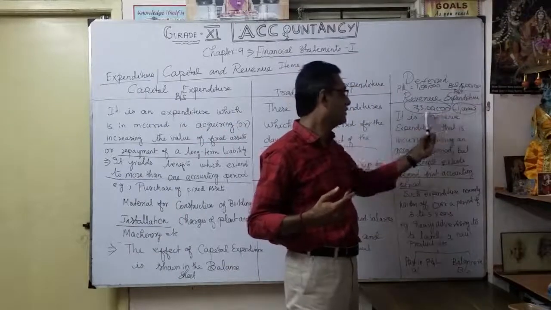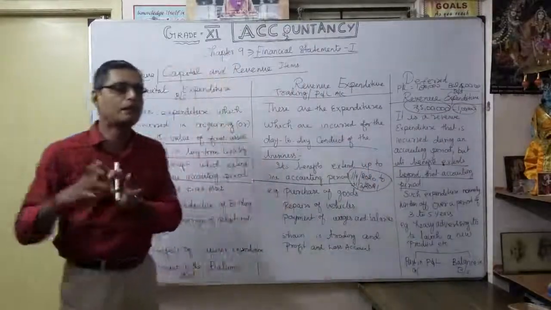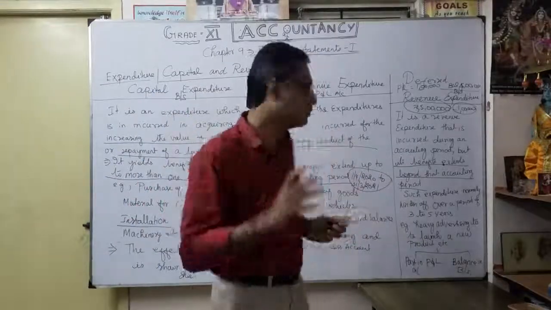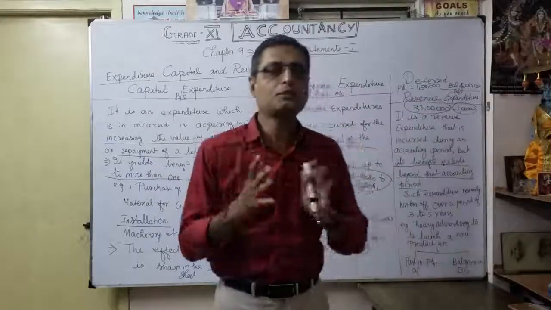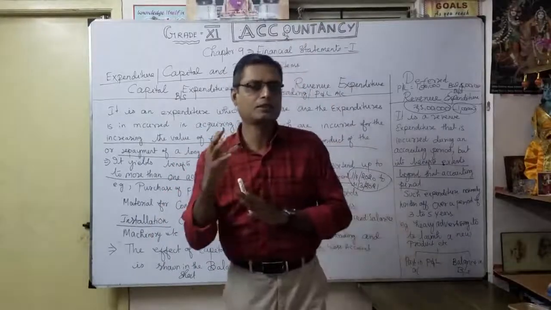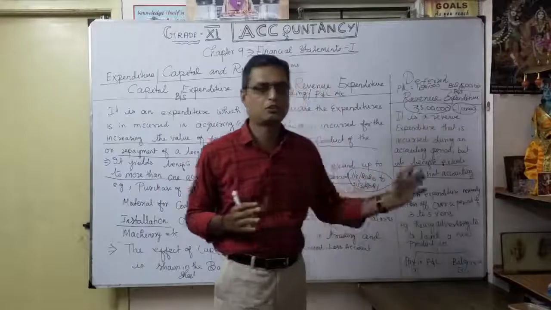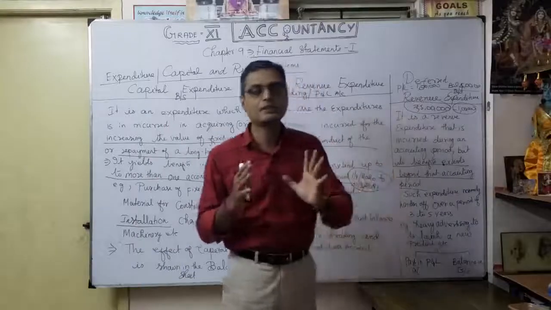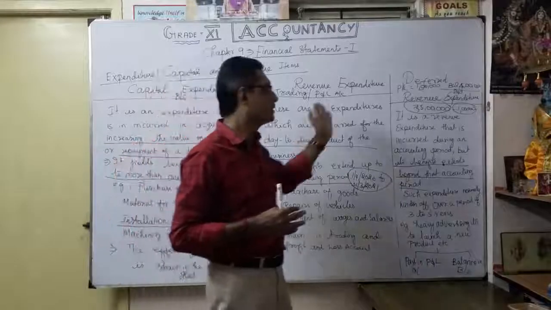So every year 1 lakh, up to 5 years, till 2025. I can't charge the entire 5 lakhs to my profit and loss account this year. That's why it is called deferred revenue expenditure. You understood? Advertisement cost for launching a new product, or anything related to advertisement expenses, is the best example of deferred revenue expenditure. Compared to capital expenditure and revenue expenditure, deferred revenue expenditure is very, very important. So that's how we classify into capital expenditure, revenue expenditure and deferred revenue expenditure.